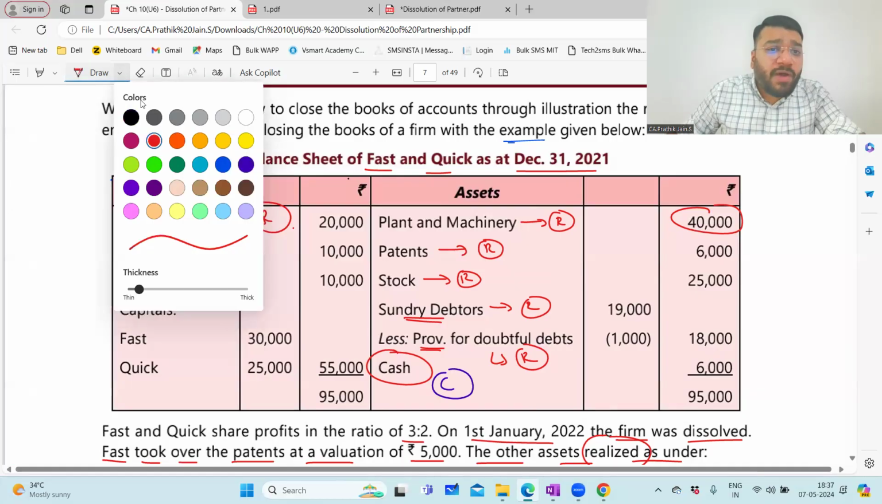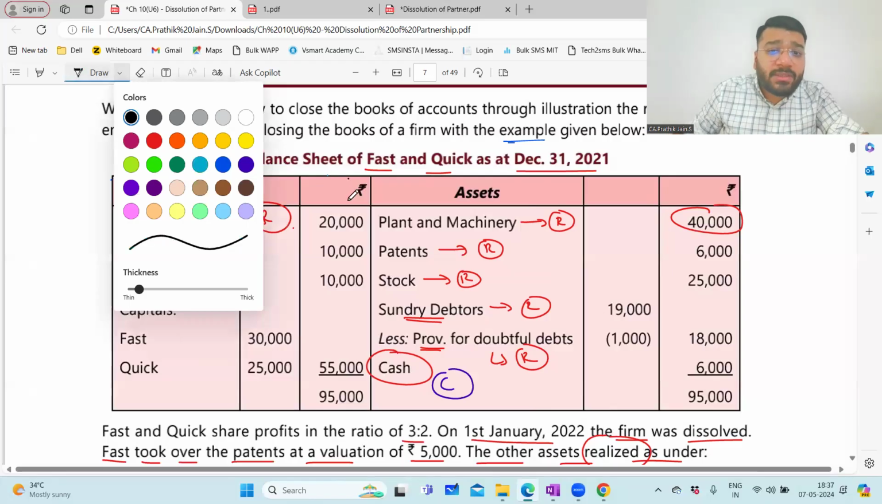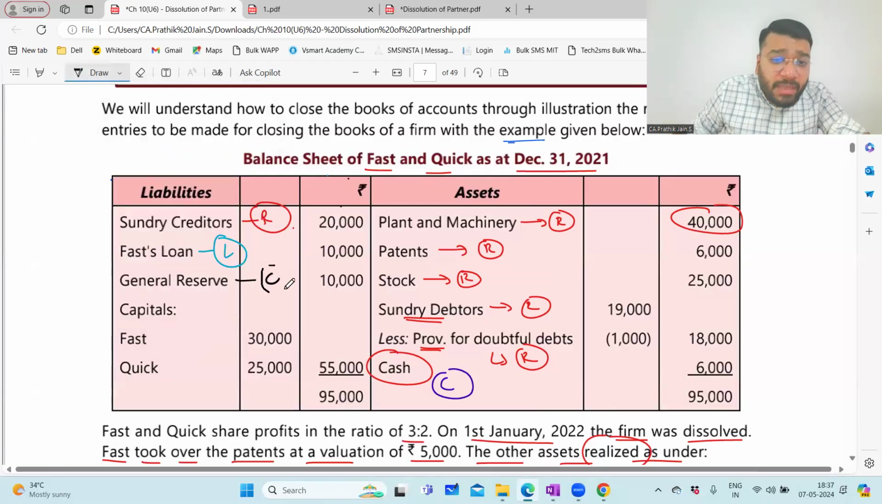Then Fast's loan. What will I do with Fast's loan? This will be there in the loan account itself. General reserve. What do you do with the general reserve? I transfer it to the capital account. And the capital account balance will be in the capital account itself.